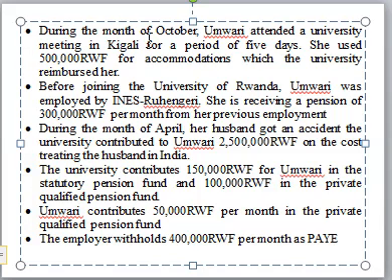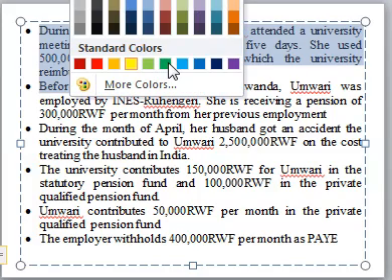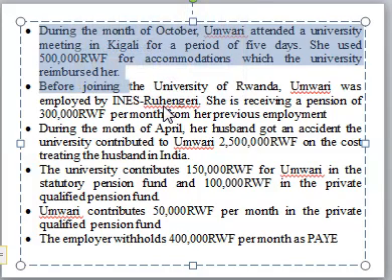So during the month of October, Omari attended a university meeting in Kigali, a period of 5 days. So this one is exempted. She was on official mission. We put it in green because it is exempted, as we said.